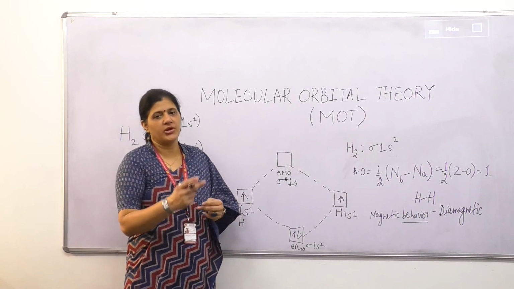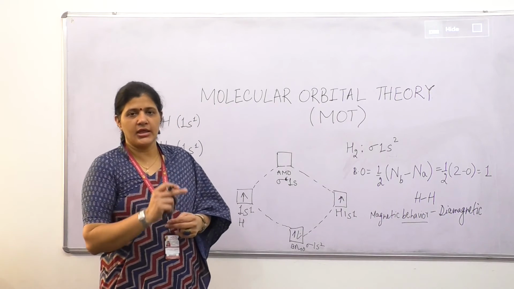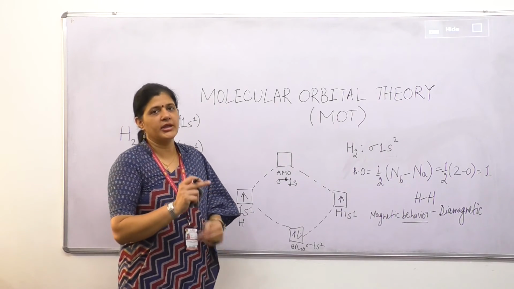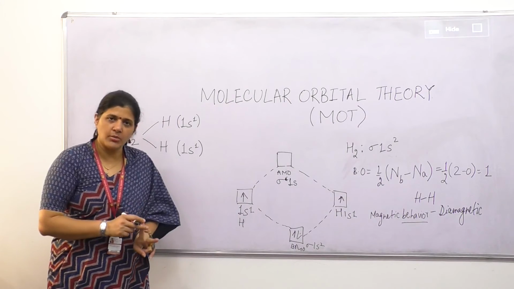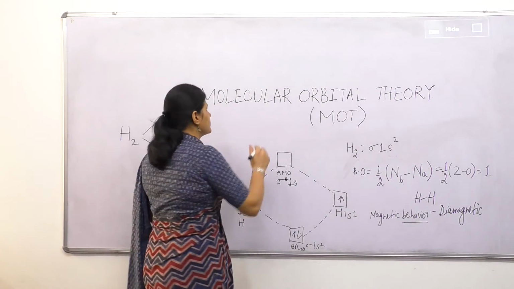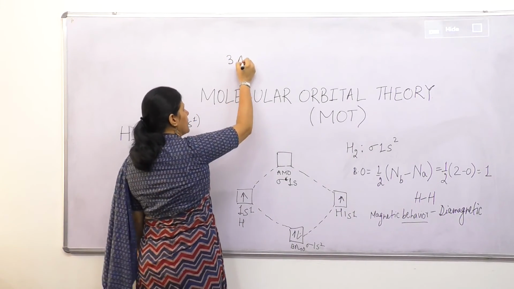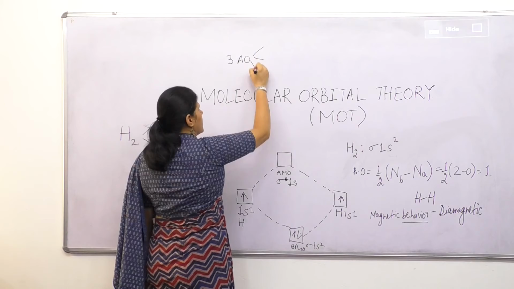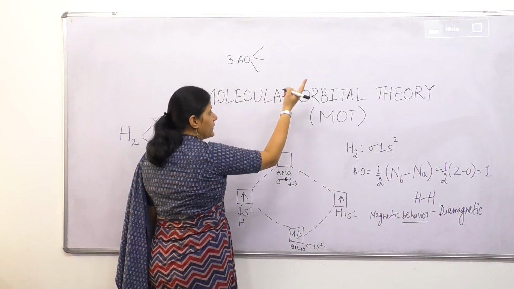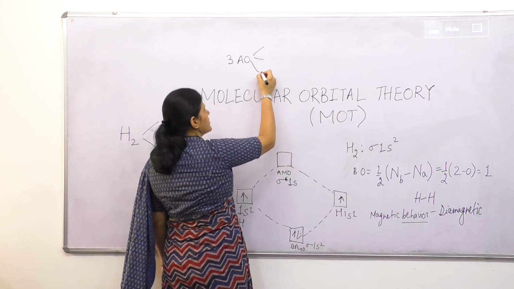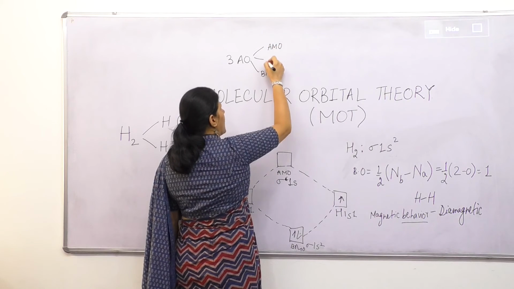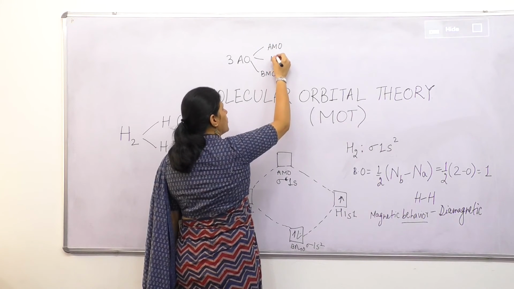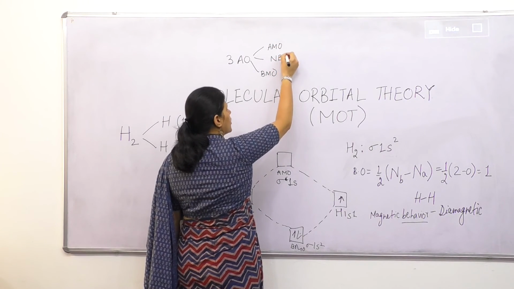BMO stands for bonding molecular orbital and AMO stands for anti-bonding molecular orbital. When three atomic orbitals combine, they will form three molecular orbitals: BMO, AMO and a non-bonding orbital.